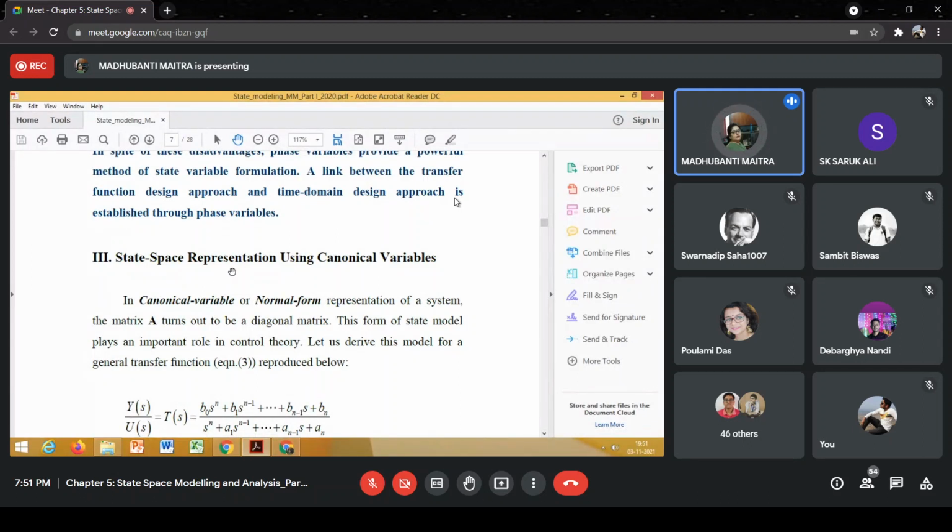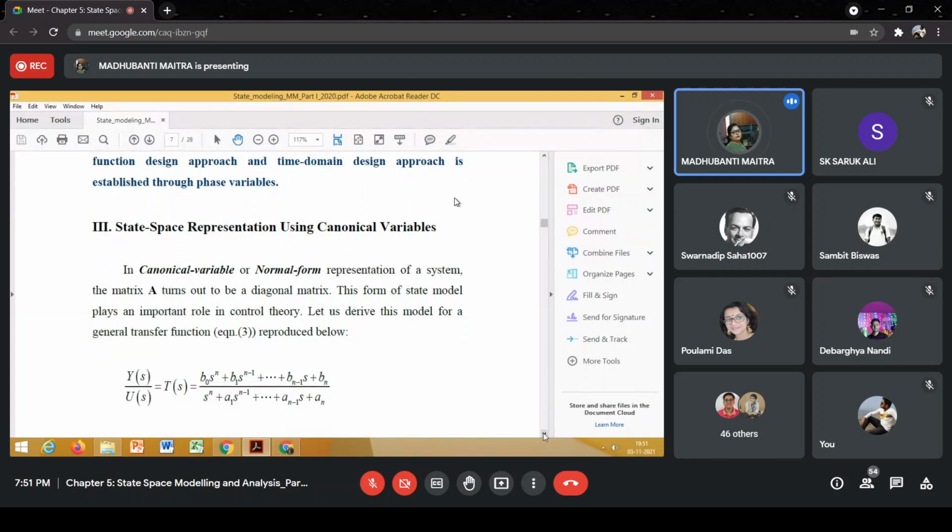Now we'll learn how to obtain a state space model which results in a system matrix that is diagonal, right?